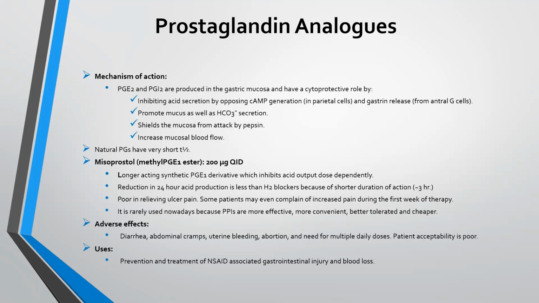Reduction in 24-hour acid production is less than H2 blockers because of shorter duration of action, that is 3 hours. It is poor in relieving ulcer pain. Some patients may even complain of increased pain during the first week of therapy. It is rarely used nowadays because PPIs are more effective, more convenient, better tolerated and cheaper.